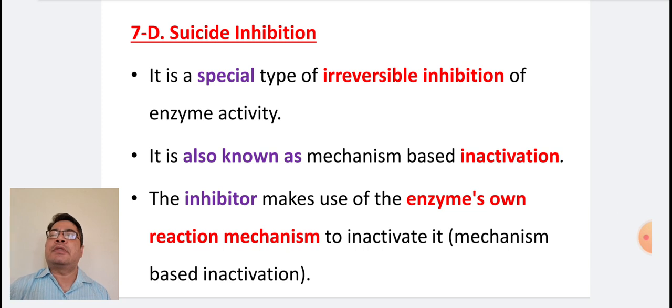Next is suicide inhibition. It is a special type of irreversible inhibition of enzyme activity. It is known as mechanism based inactivation. The inhibitor makes use of the enzyme's own reaction mechanism to inactivate it.